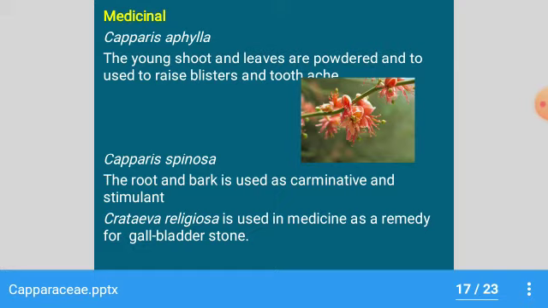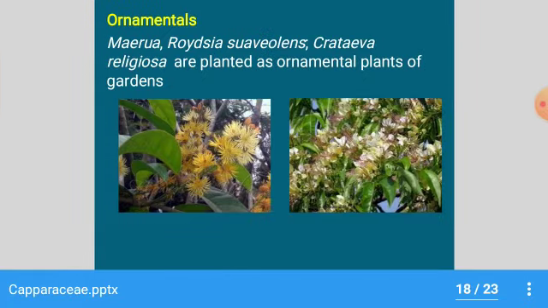The root and bark of Capparis spinosa are used as a carminative and stimulant. Crateva religiosa is also used in medicine as a remedy for gallbladder stone. Some plants like Maerua or Rhoetia suaveolens and Crateva religiosa are planted as ornamental plants in gardens.